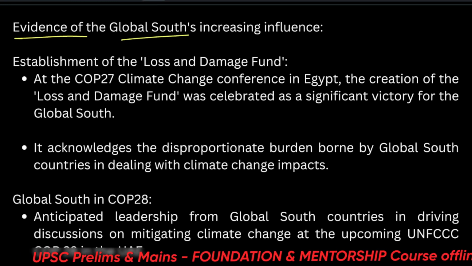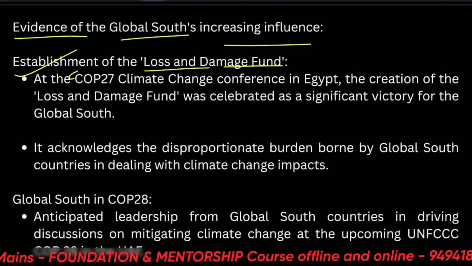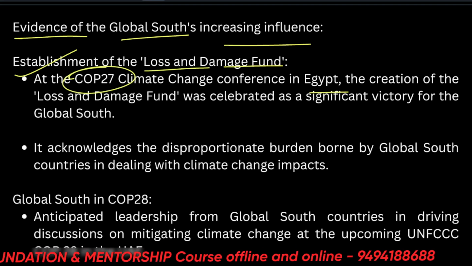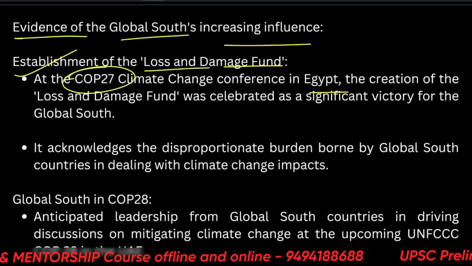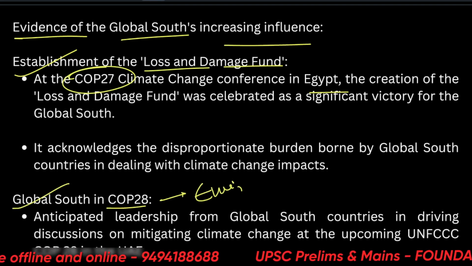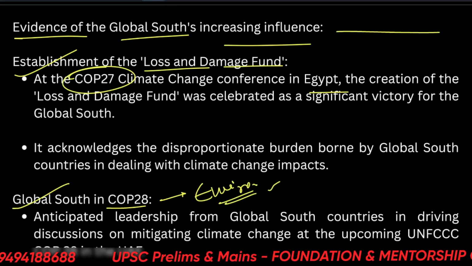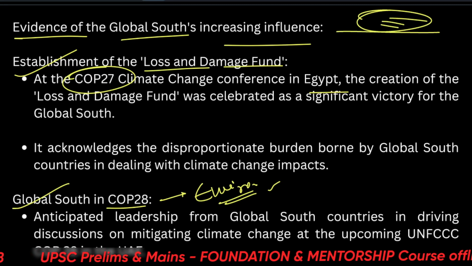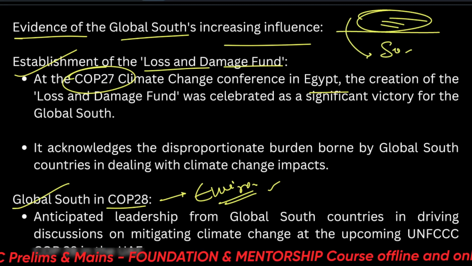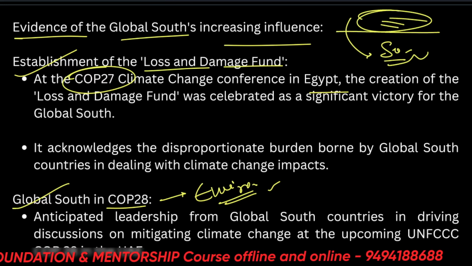One thing is evidence of the Global South's increasing influence. So, establishment of the loss and damage fund. This was in COP27, all right, in Egypt. Second thing is Global South in COP28. Now, we are dealing with the environment here. So the loss and damage fund acknowledges that there was damage done by the northern countries during the development ages to the southern countries and the whole world. So they should pay for it. All right. So there is an accountability here.